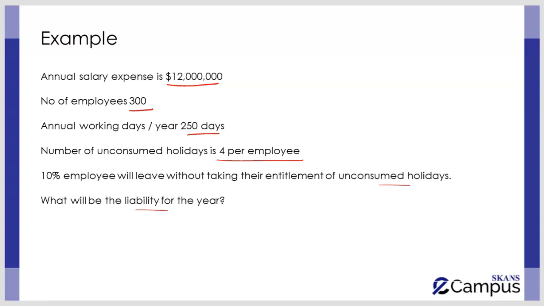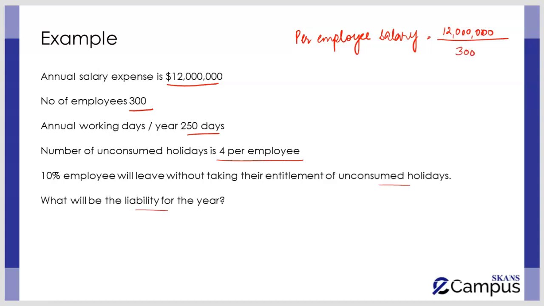In this case, we have to identify the expense that is related to the current year, but for which the benefit is going to be paid to the employee in the next year. Let's start off with, first of all, the per employee salary of this company. The per employee salary is 12 million, which is for all the employees, divided by the number of employees, which is 300.